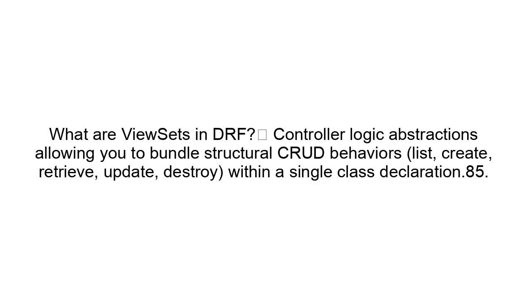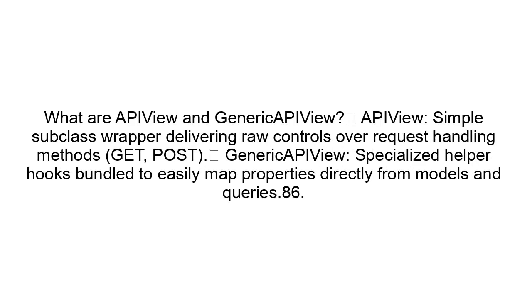84. What are view sets in DRF? Controller logic abstractions, allowing you to bundle structural CRUD behaviors: list, create, retrieve, update, destroy within a single class declaration. What are APIView and GenericAPIView? APIView: simple subclass wrapper delivering raw controls over request handling methods, get, post. GenericAPIView: specialized helper hooks bundled to easily map properties directly from models and queries.